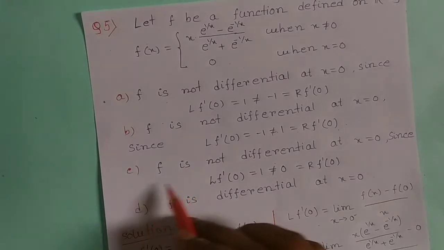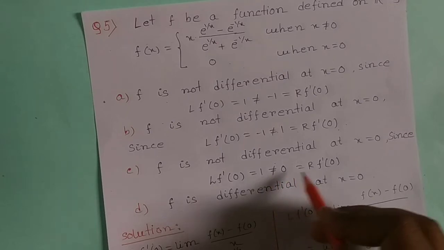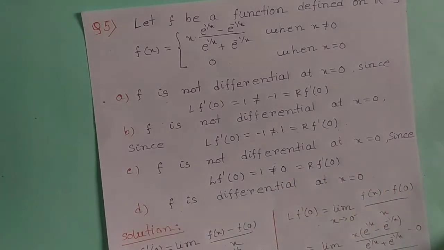And the third option is that the left hand side derivative at x = 0 is 1 and the right hand side derivative is 0, and f is differentiable at x = 0.